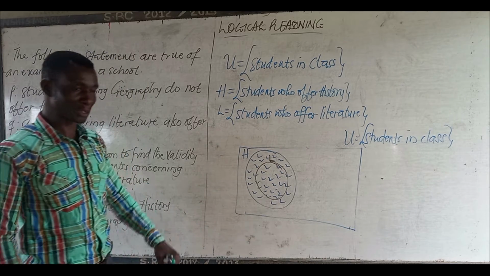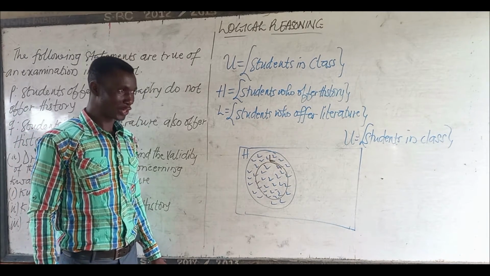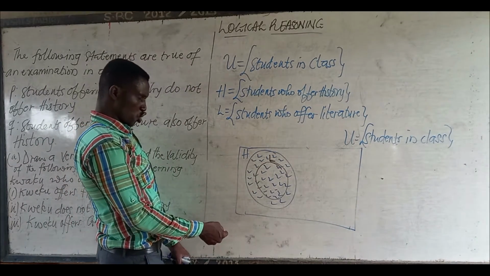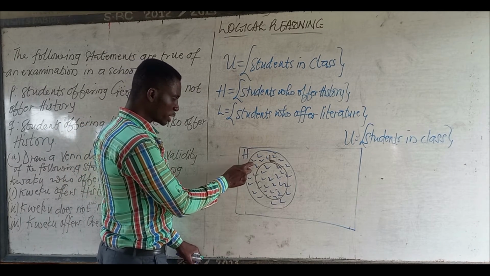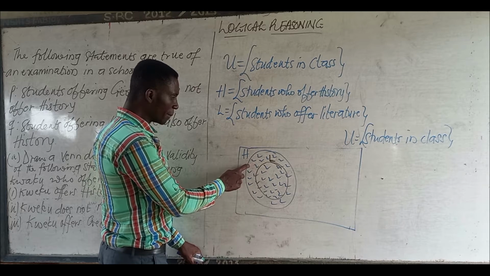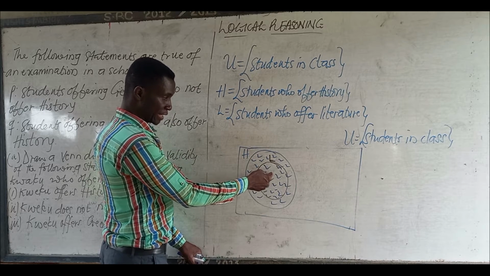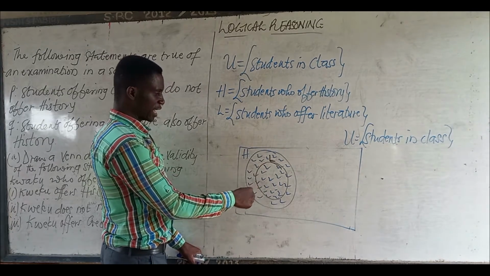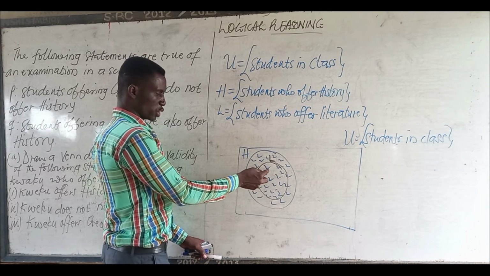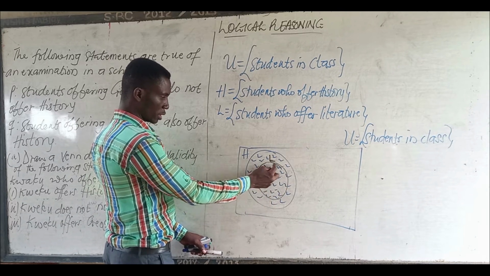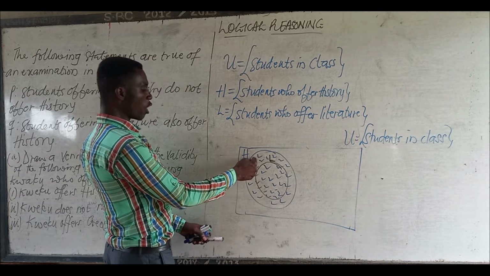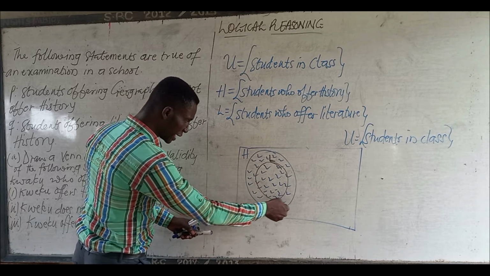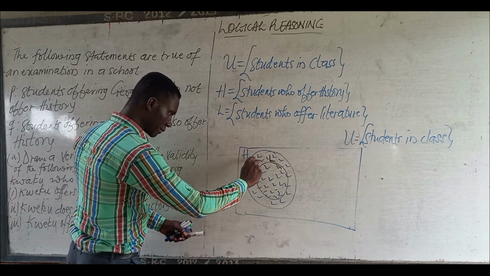Let me pause here and explain something for better understanding. This diagram even tells you that those who offer history, not all of them offer literature. But as soon as you offer literature, then history is a must for you. You see that history will be there. But those who offer history, not all of them offer literature, because outside here, you see that they mark tick. They are all history.